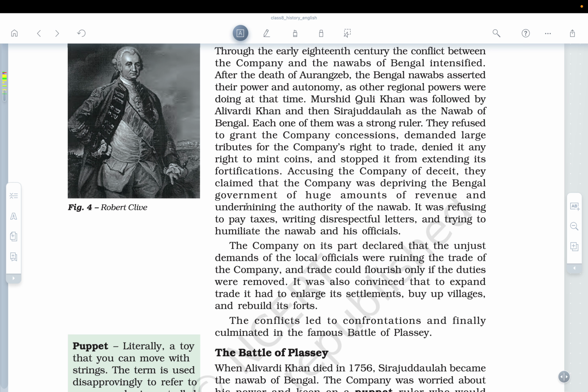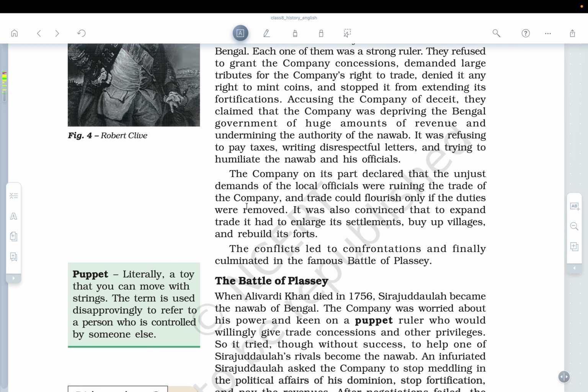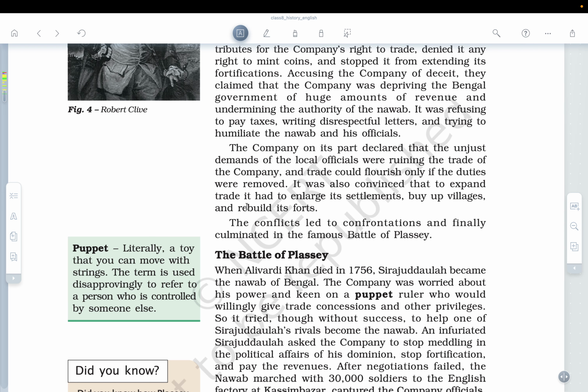So the British company was refusing to pay taxes, writing disrespectful letters, trying to humiliate the Nawab and his officials. The company, on its part, declared that the unjust demands of the local officials were ruining the trade of the company, and that trade could flourish only if the duties were removed. So basically the blame game was going on.